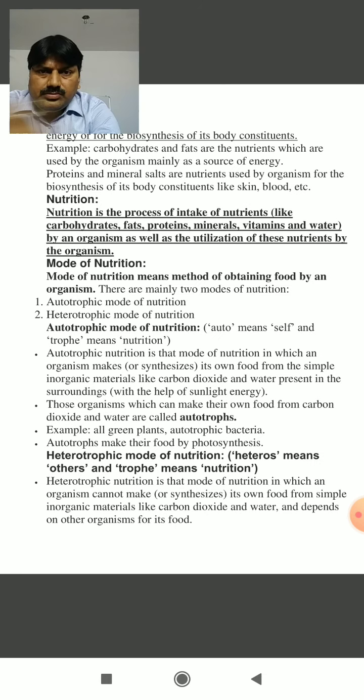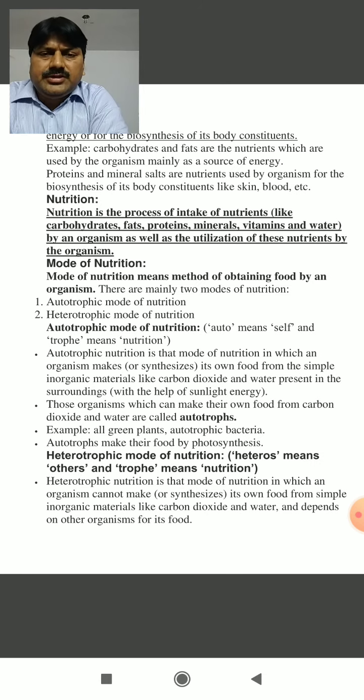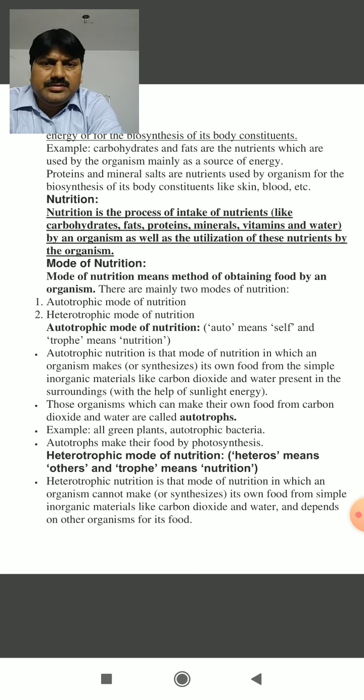Now, we can define nutrition in such a manner that it is a process of intake of nutrients like carbohydrates, fats, proteins, minerals, vitamins and water by an organism as well as their utilization. Okay?